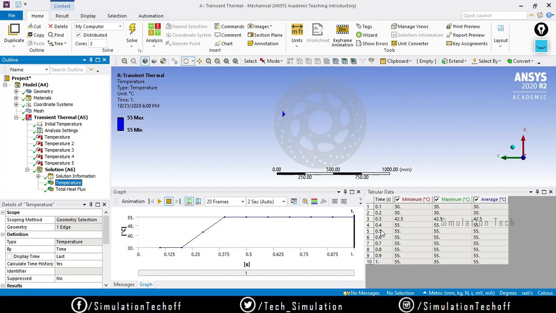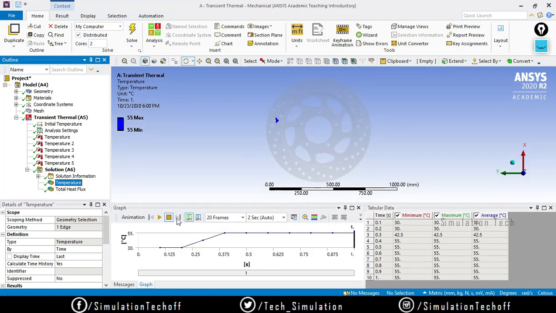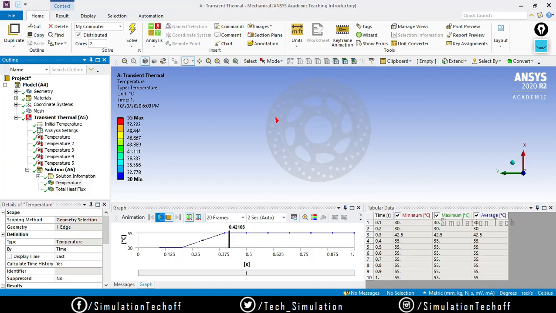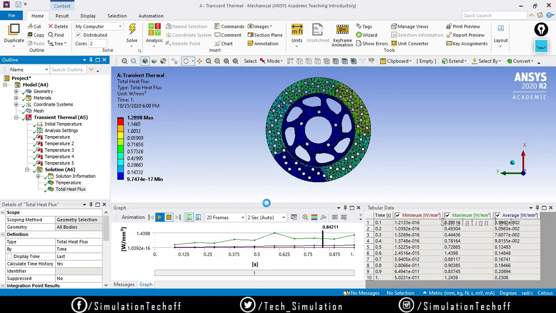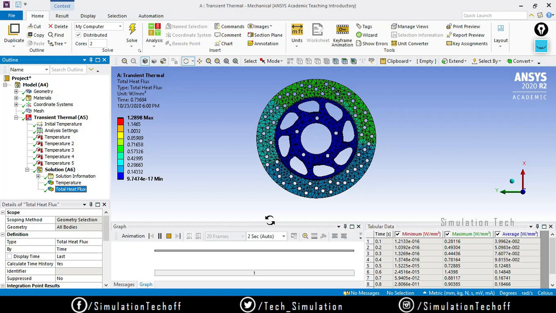Anyway, if you want a larger cluster of results in between, you can go for multiple steps, which is recommended for you guys. And if you want to animate, you can. We'll get a poor quality animation due to the meshing. If you give a fine mesh, you will get better results.